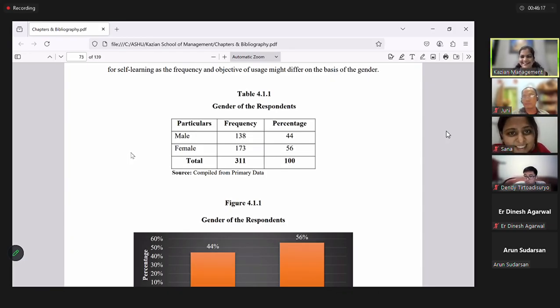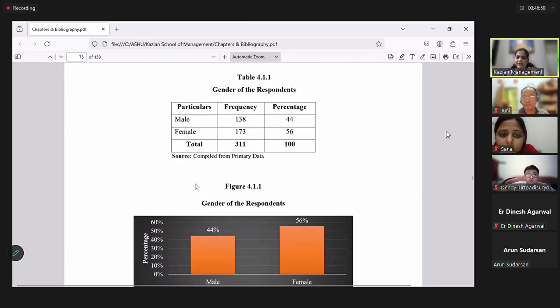So mandatorily add tables and charts both in data analysis and interpretation. There are two benefits. Number one, it looks presentable. Number two, if you have a requirement of a certain number of pages in your thesis, it helps you lengthen it. The page number varies from university to university, but ultimately the overall look of your thesis looks wonderful if you add both tables and charts.